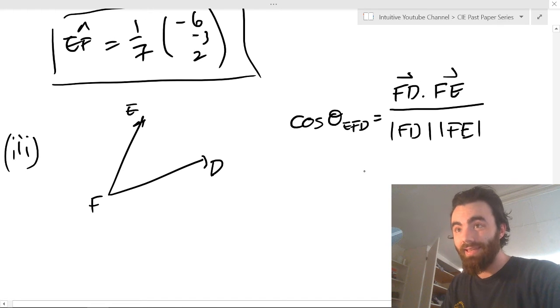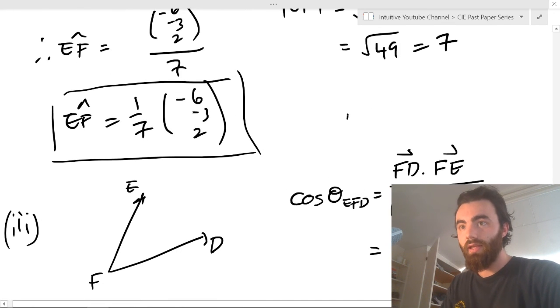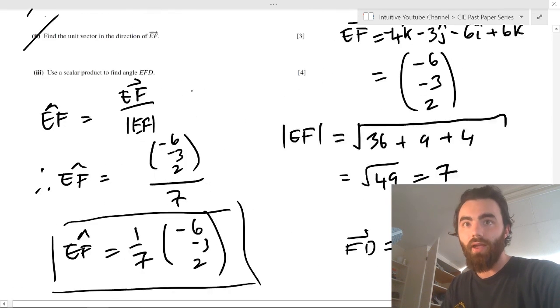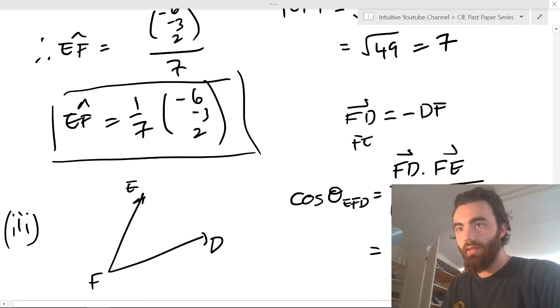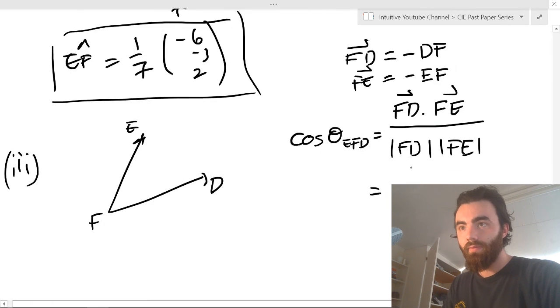Well, FD is just minus DF, which we found above here. And obviously FE then is the same as minus EF.